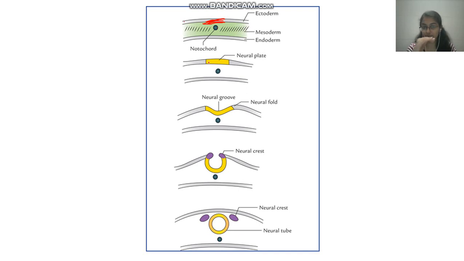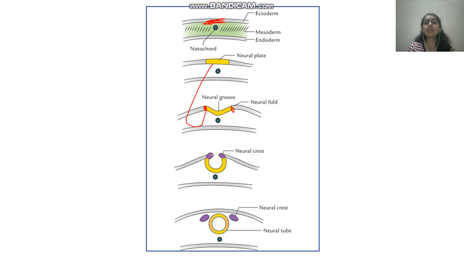When this neural plate is growing, the corners of this neural plate will start growing very rapidly. So the corners come up, they raise like this. Once the corners raise, the middle part will sink, forming a neural groove.